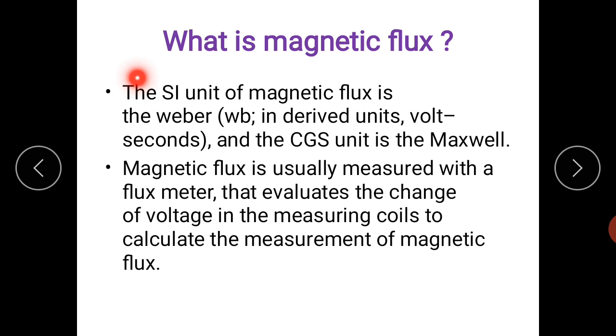The SI unit of magnetic flux is the Weber, a derived unit, equal to volt-second, and the CGS unit is the Maxwell. Magnetic flux is usually measured with a flux meter that evaluates the change of the voltage in the measuring coil to calculate the magnetic flux. The flux meter is useful.